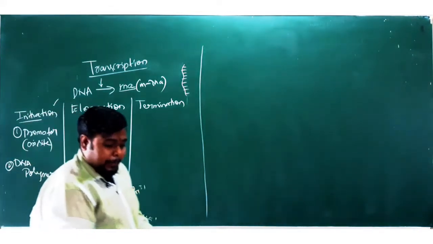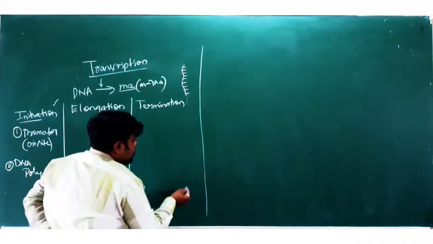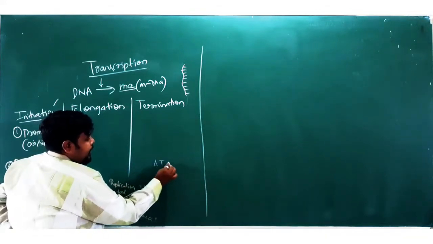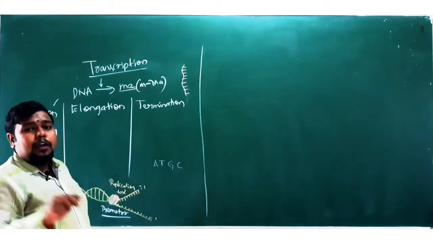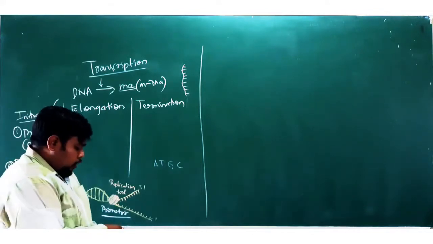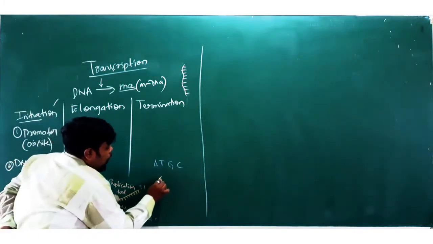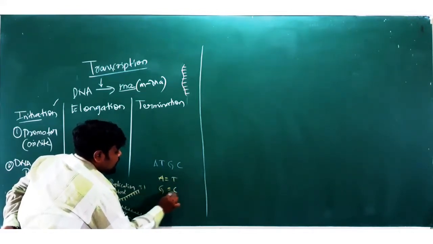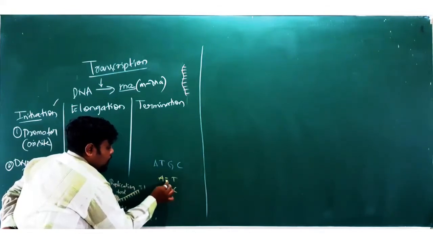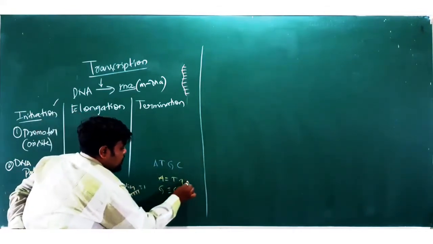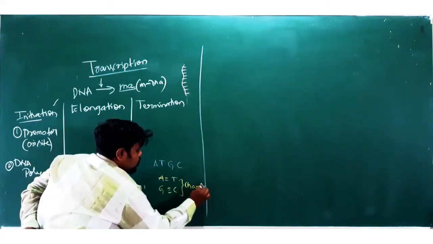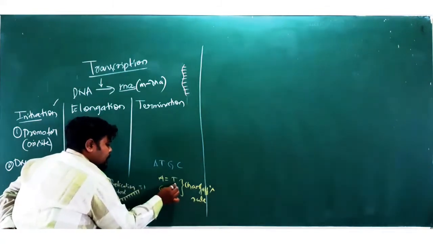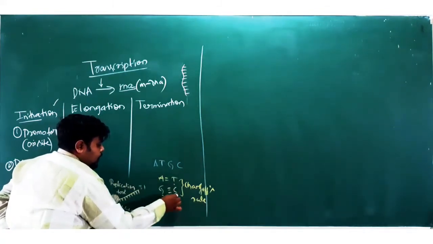To understand complementary bases, let's take an example. The four different bases we have are A, T, G and C. Out of these, guanine always pairs with cytosine with 3 hydrogen bonds, whereas adenine pairs with thymine with 2 hydrogen bonds. This is called Chargaff's rule: adenine always pairs with thymine and guanine always pairs with cytosine.